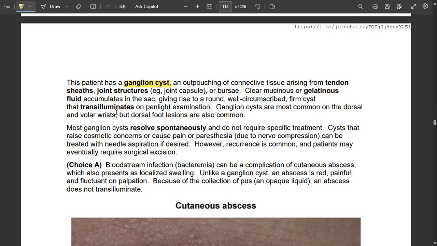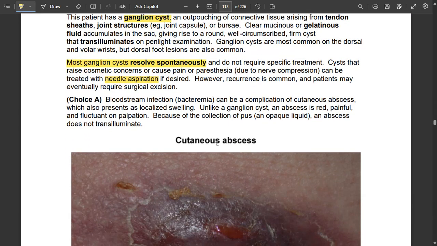Clear, gelatinous fluid accumulates in the sac, giving rise to a round, well circumscribed cyst that transilluminates on penlight examination. Ganglion cysts are more common in the dorsal and volar wrist, but dorsal foot lesions are also common. Most ganglion cysts resolve spontaneously and do not require treatment. They are just a cosmetic concern and sometimes can cause pain or paresthesia, and can be needle aspirated. But recurrence is very common and may need surgical excision.